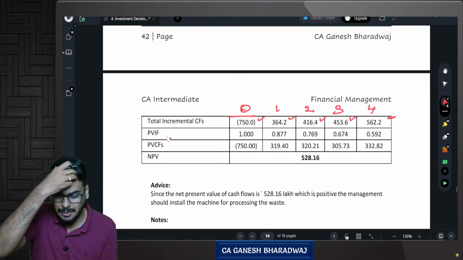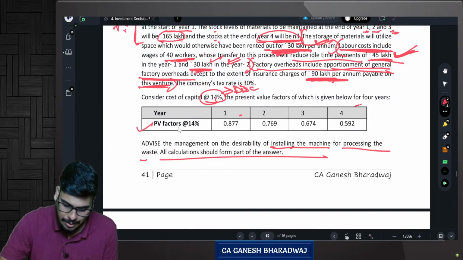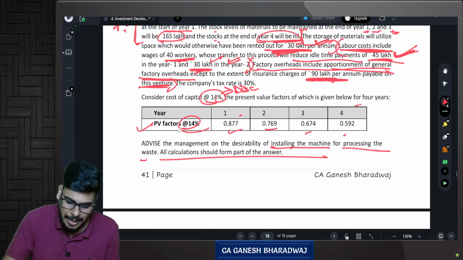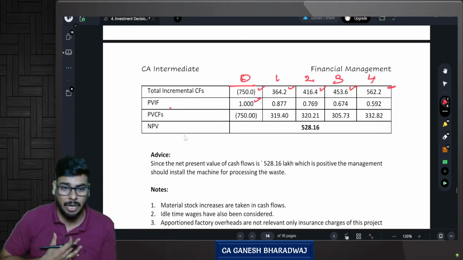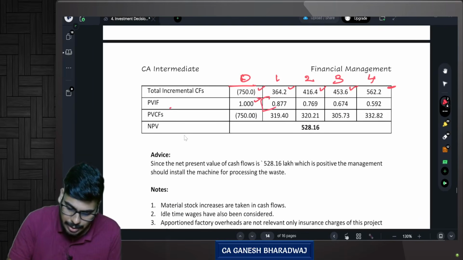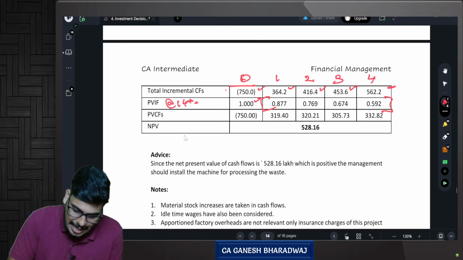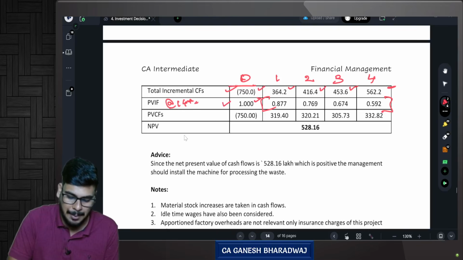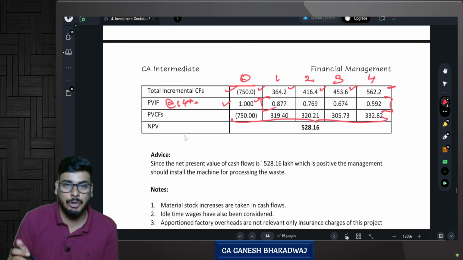Present value interest factor you can use at whatever is the discount rate mentioned in the question, 14%. You can just copy paste this discount rate, but for year 0 alone, be very careful. Year 0 is already in present value, it's 1. So the discount rate should start from year 1. So it's going to be at the rate of 14%. You apply this. The relevant cash flows multiplied with the present value interest factor gives you what? The present value of cash flows. So you get every year's present value of cash flows.